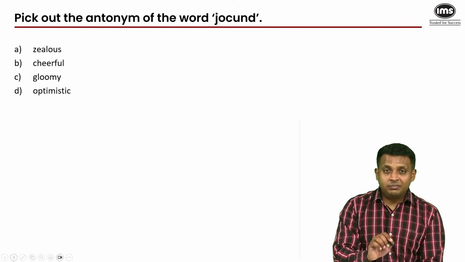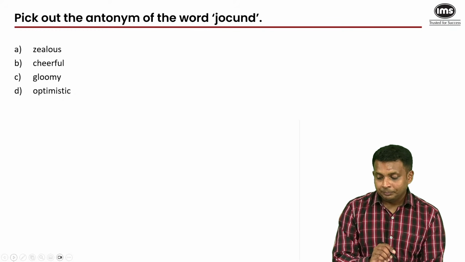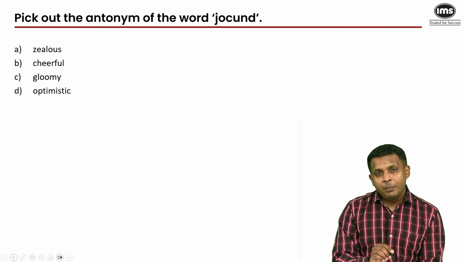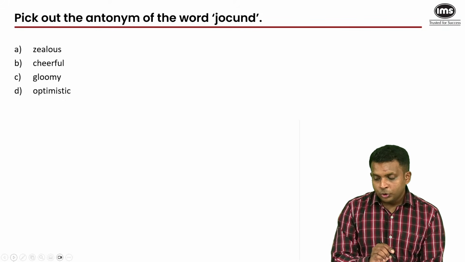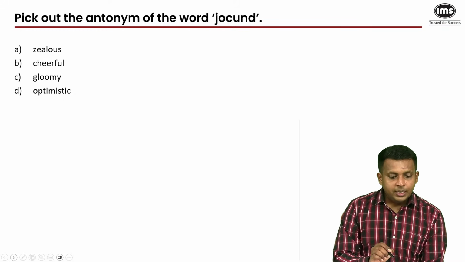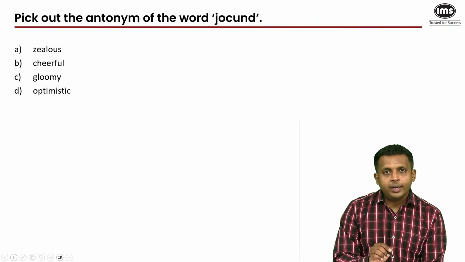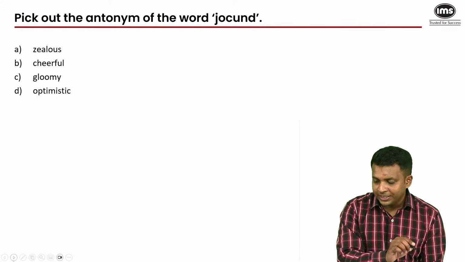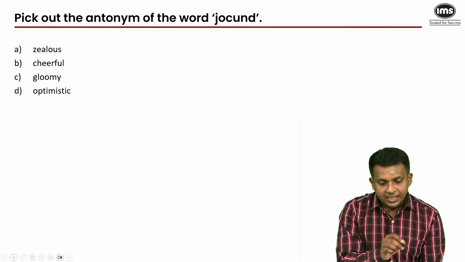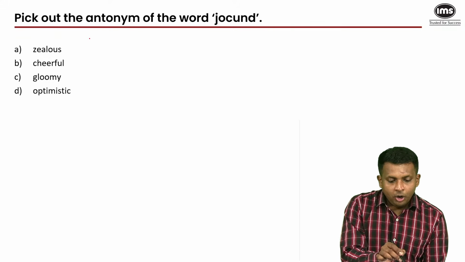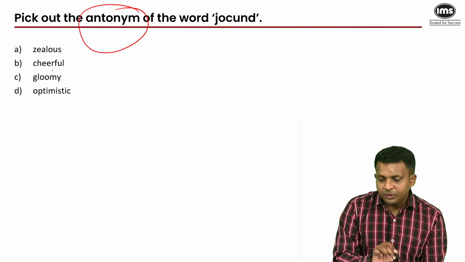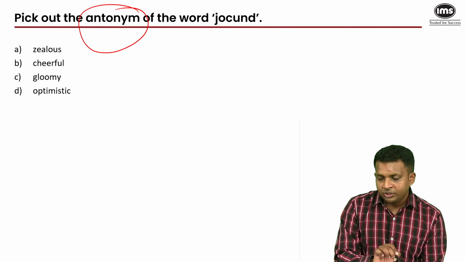I mean, look at the bright side of things. So my question has a positive tone. My answer should have a negative tone. Someone who's always jovial, always in a merry mood, in a good mood, would be jocund. So I need a word which is negative in tone, and there's only one negative word among the options here, which is, I've been getting wrong answers because somehow you may not have spotted this word in the instruction.